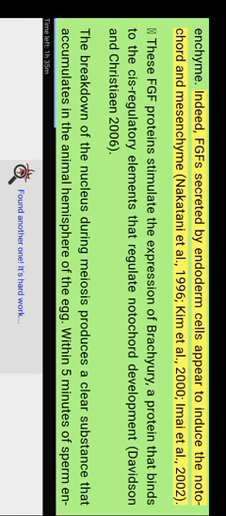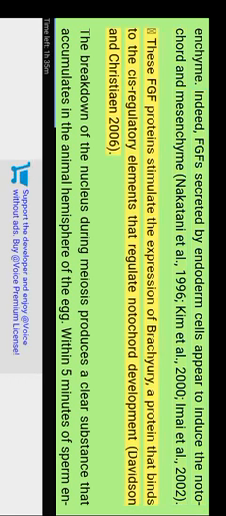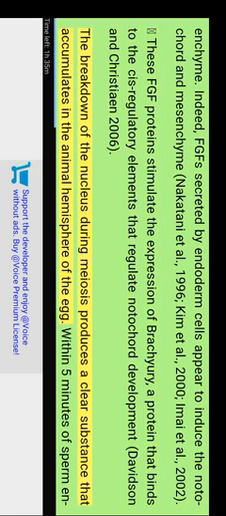Nakatani et al. 1996, Kim et al. 2000, Imai et al. 2002. These FGF proteins stimulate the expression of brachyury, a protein that binds to the cis-regulatory elements that regulate notochord development. Davidson and Christian 2006. The breakdown of the nucleus during meiosis produces a clear substance that accumulates in the animal